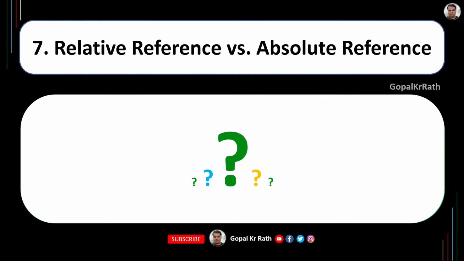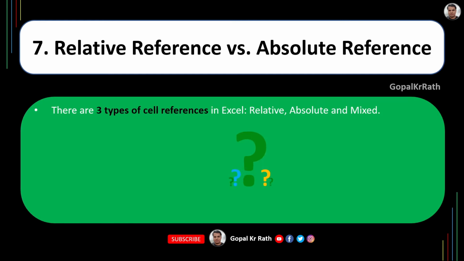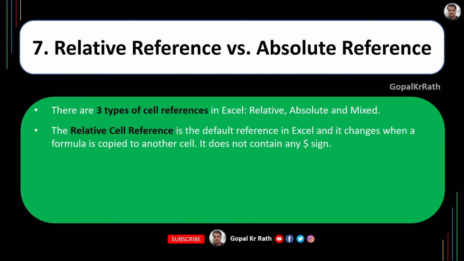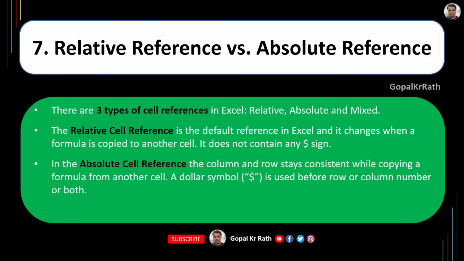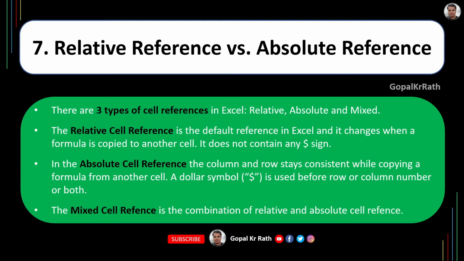Relative reference versus absolute reference. Before you understand the difference, you should understand how many cell references there are. There are 3 types of cell reference in Excel: relative, absolute, and mixed cell reference. The relative cell reference is the default cell reference in Excel. It changes when a formula is copied to another cell. It does not contain any $ sign. In the absolute cell reference, the column and row stay consistent while copying a formula to another cell. A dollar symbol is used before the row or column number or both. And the mixed cell reference is the combination of relative cell reference and absolute cell reference.